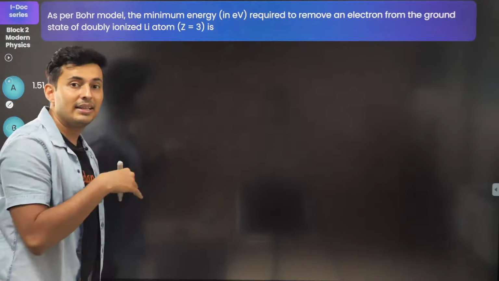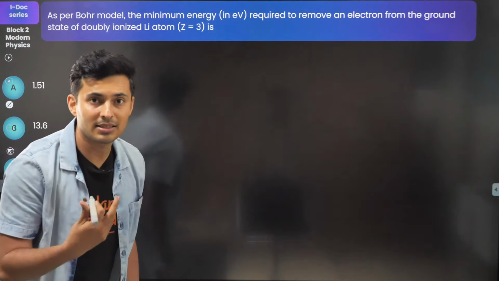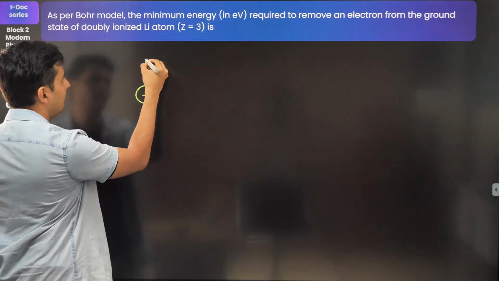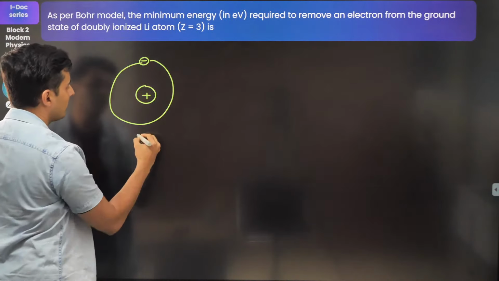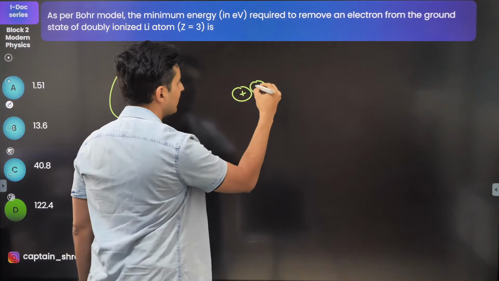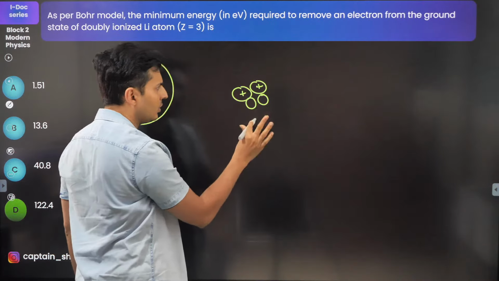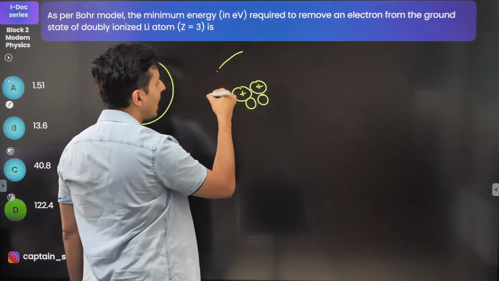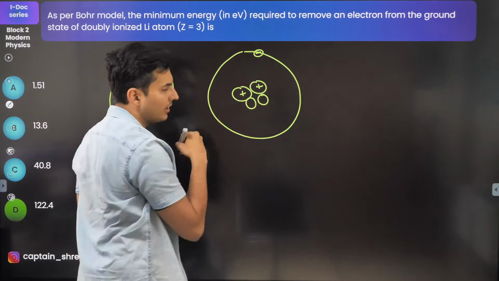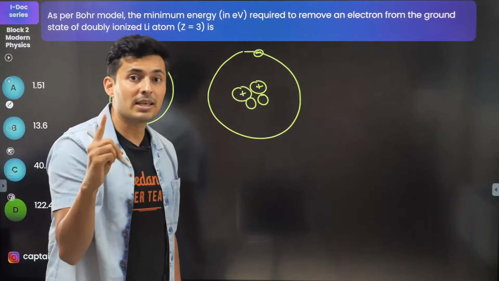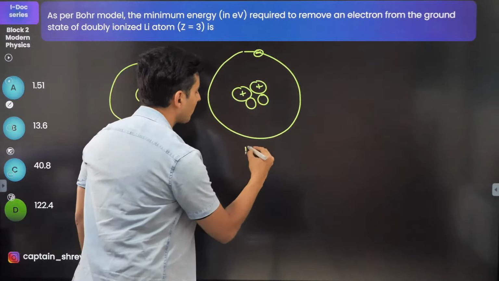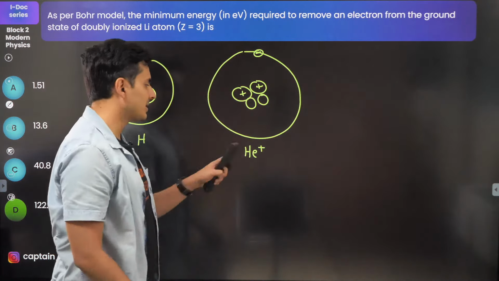See, understand why they give singly ionized, doubly ionized, etc. In a hydrogen atom, you have one positive charge and one electron, correct? This is your hydrogen atom. In helium, you have two positive charges, two neutrons, so they are neutral. And then you have two electrons revolving in that orbit. So one negative charge here and another negative charge here. But Bohr's model is applicable only when there is a single electron in the orbit. So this will become He+, singly ionized.